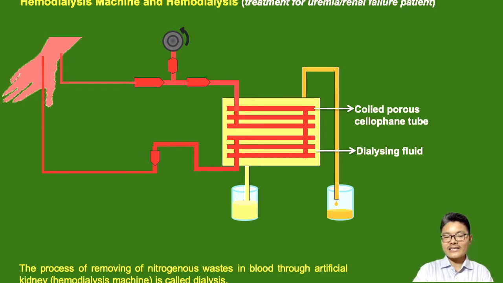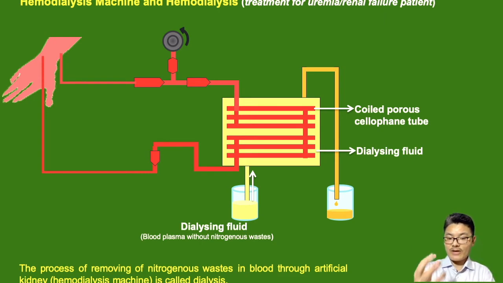Dialysing fluid is passed into the machine from another chamber or another inlet. Over here I've represented a container having dialysing fluid. Dialysing fluid is blood plasma. Blood plasma is the liquid part of the blood, and it does not have any nitrogenous waste. So dialysing fluid is passed into the chamber of the hemodialysis machine, and later the used dialysing solution will be collected in another container.